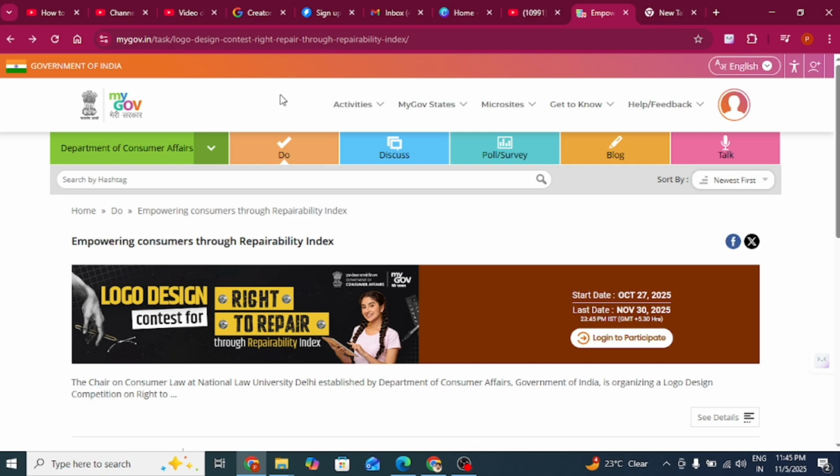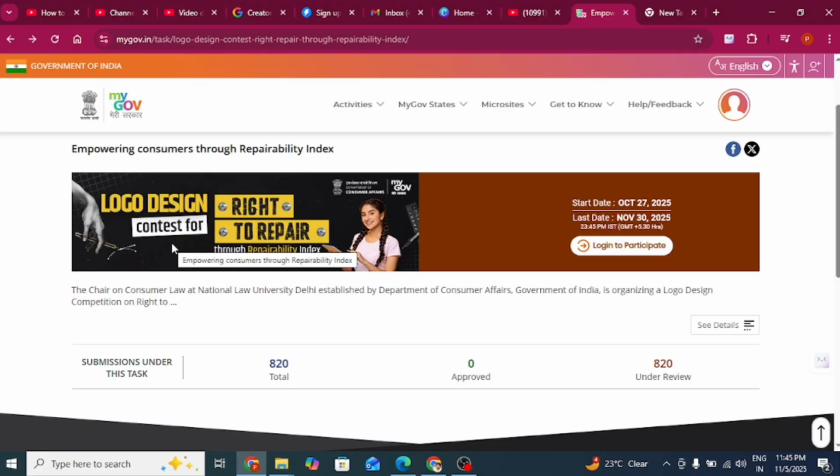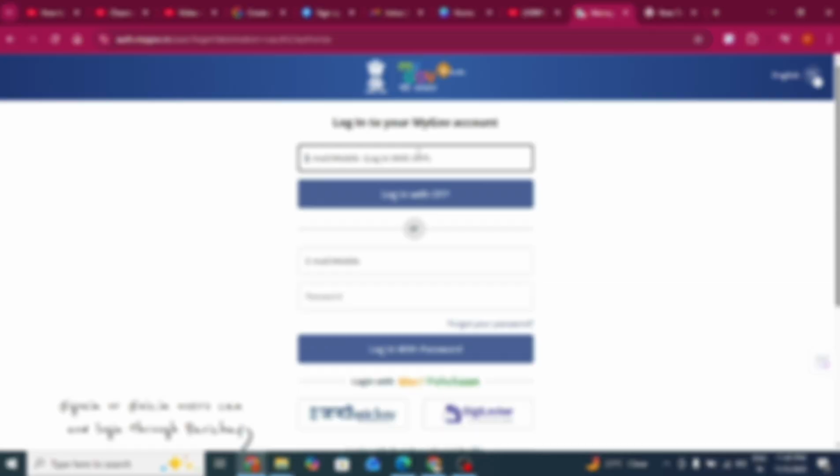So this is from the MyGov app. What they are saying is that a logo design contest is going on for Right to Repair through Repairability Index. So what does it mean? You can see the start date and end date, you can go through them thoroughly. We still have until November 30, right? Today is November 5, so we have another 25 days. You can utilize this opportunity.